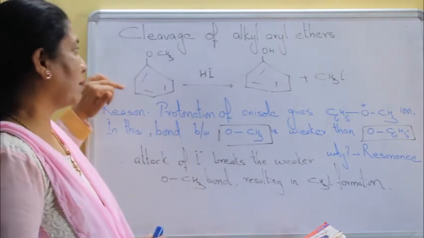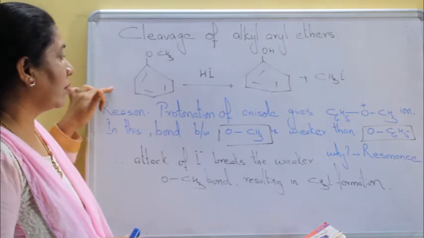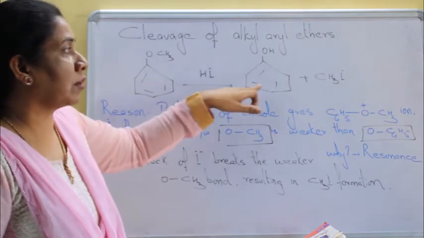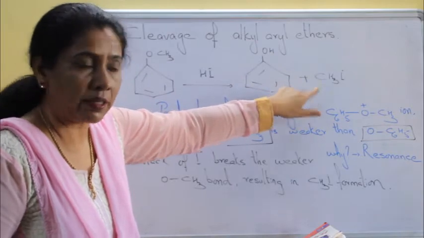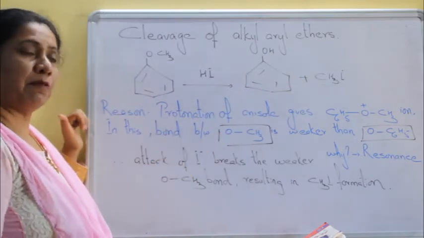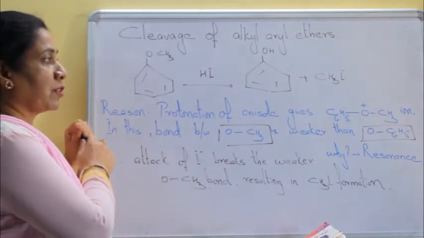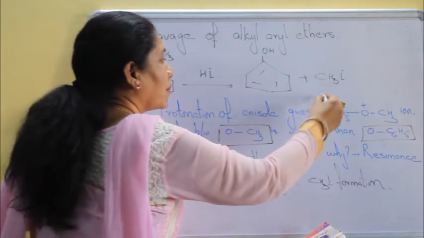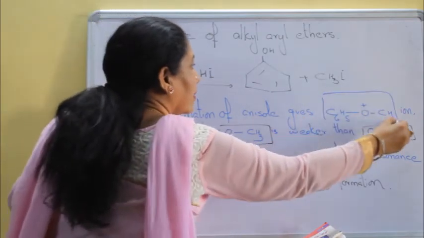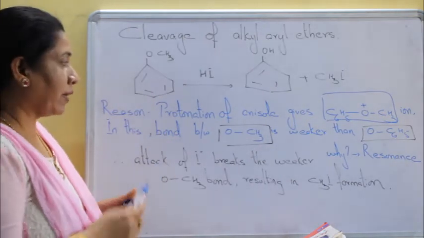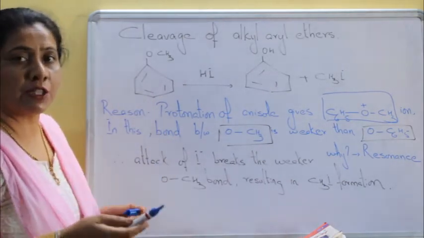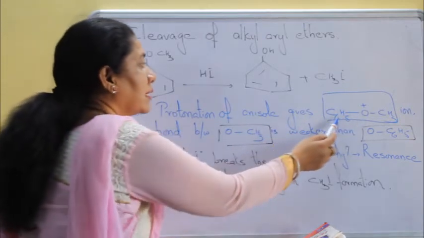We have taken the example of Anisole. Anisole on treatment with HI results in formation of always phenol and methyl iodide. Why so? The first step is protonation of Anisole, which results in formation of methyl phenyl oxonium ion. Now at this point, we have to check the strength of OCH3 bond and OC6H5 bond.